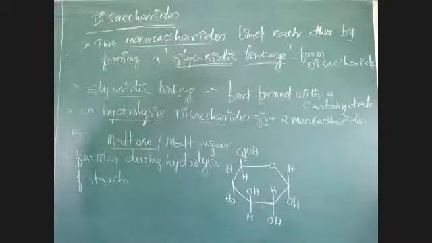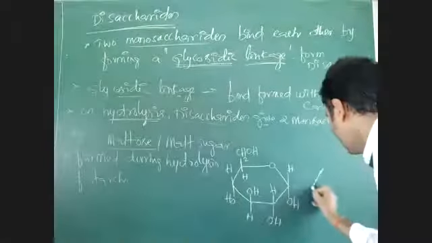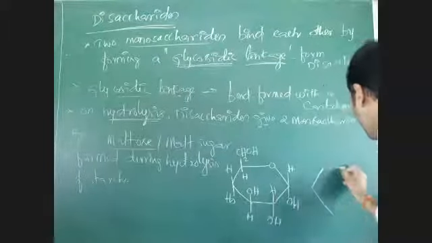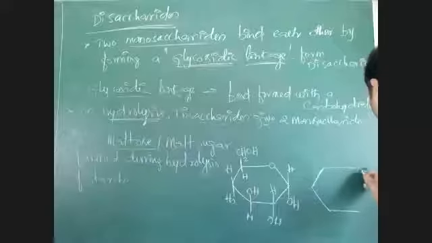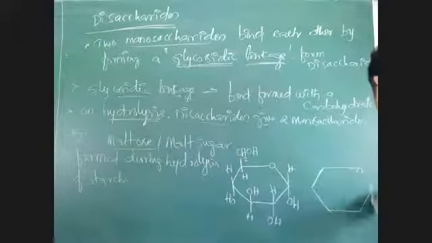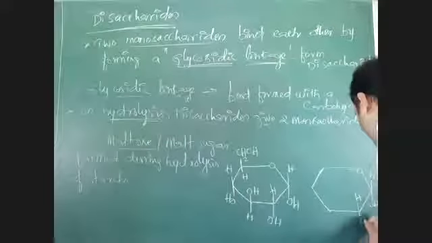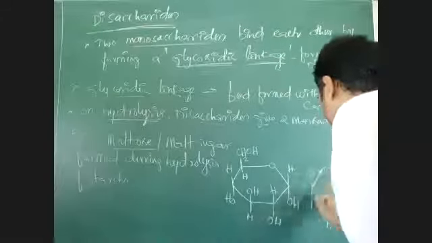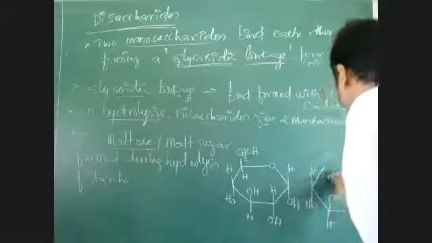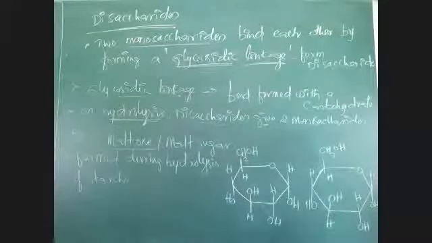Very good. And what is the type of that glucose? Is it alpha glucose or beta glucose?